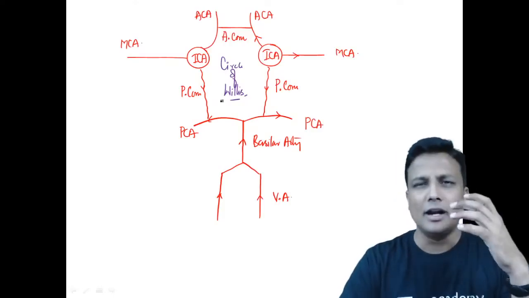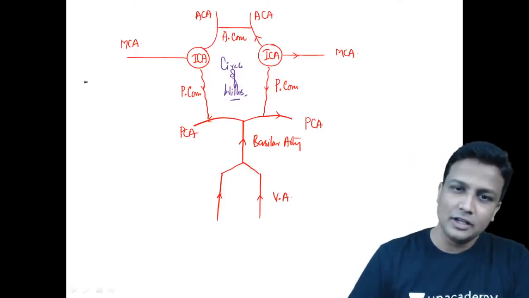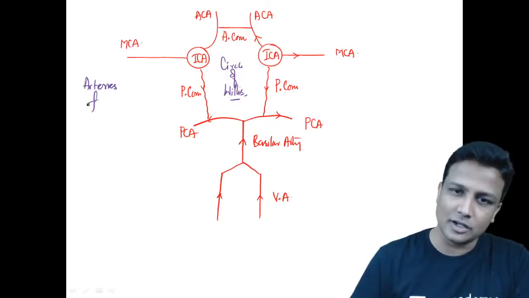Circle of Willis. Now, what is the question here, sir? What type of questions will they ask you? One type of question in the exam will be arteries forming the circle of Willis. You need to learn the arteries forming the circle of Willis.